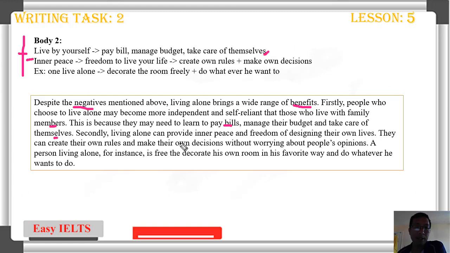Secondly, living alone can provide inner peace and freedom of designing their own lives. They can create their own rules and make their own decisions without worrying about people's opinions. A person living alone, for example, is free to decorate his own room in his favorite way or do whatever he wants to. So this is body number 2.